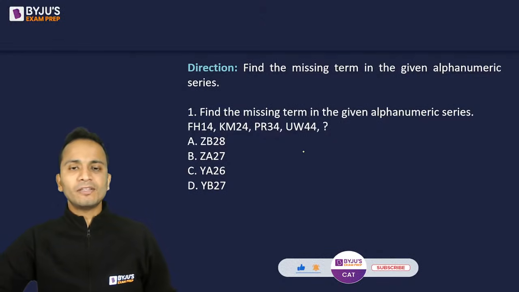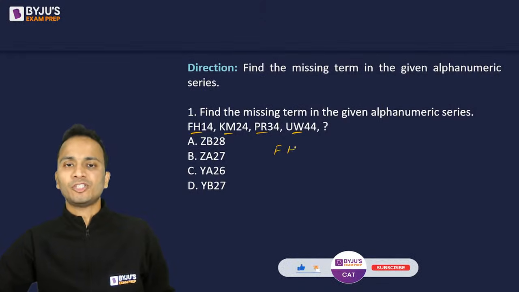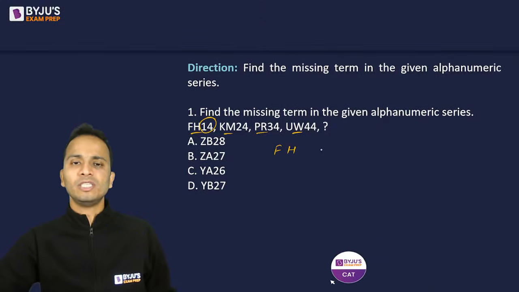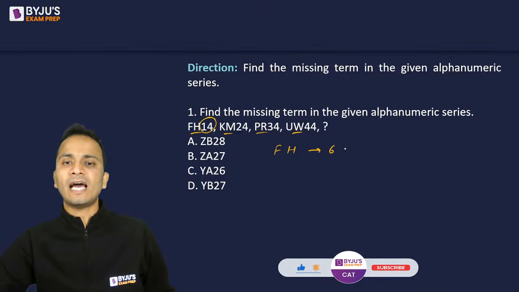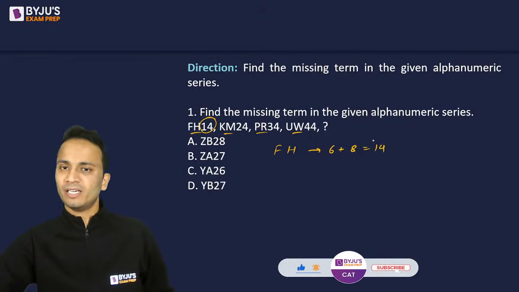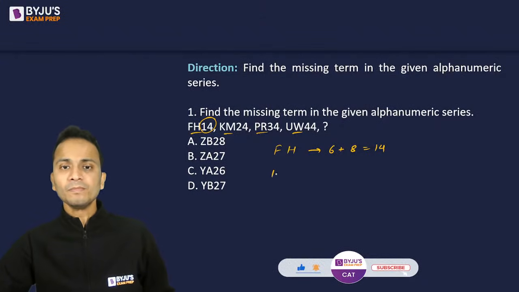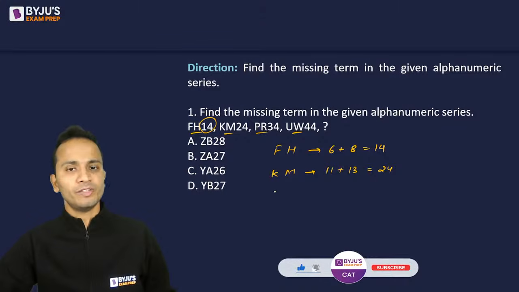So quickly, let us write the number equivalents of all the alphabets in the 4 terms that are available. I'm not considering the number 14. So F is 6 and H is 8. So 6 plus 8 is equal to 14. Fine. So this is how this number has probably appeared. Next is KM. The number equivalent for K is 11 and for M it is 13. So K plus M is 24. 11 plus 13 is 24.